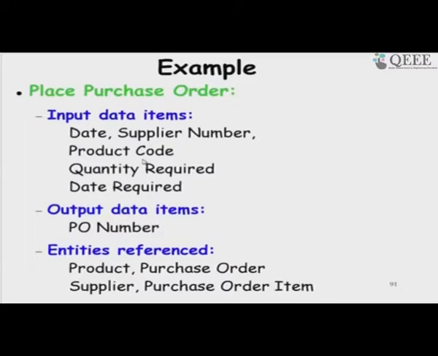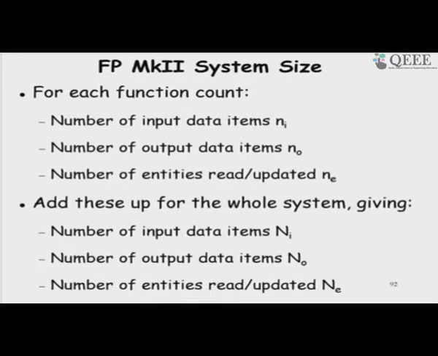So, this is just an example of how we go about computing the function point Mark II. We looked at the purchase order placement and found the input data there: date, supplier name, product code, quantity required, date required. The output data item is the purchase order number, and the entities referred to are the internal files: the product, purchase order, supply, purchase order item. Based on that we can compute NI, NO and NE and quickly get the result.